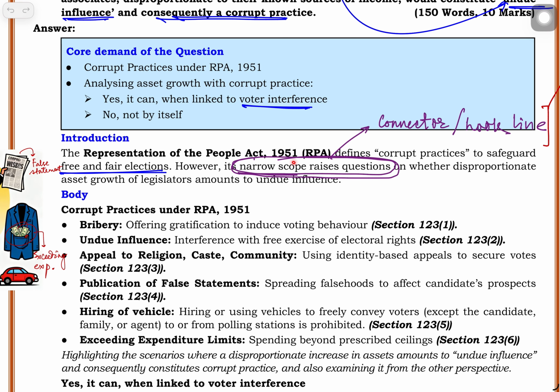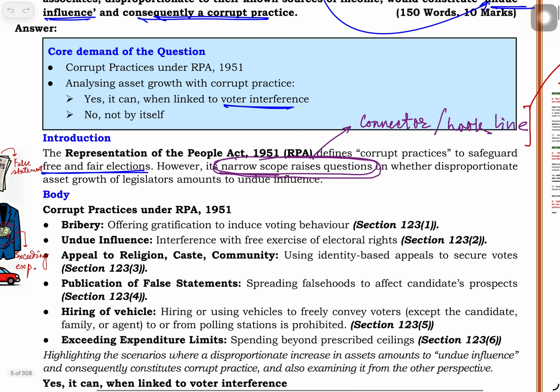The RPA 1951 defines corrupt practices to safeguard free and fair elections. Free and fair elections, whenever we read topics about the Election Commission, is a common keyword or phrase. However, its narrow scope raises questions on whether disproportionate asset growth of legislators amounts to undue influence.